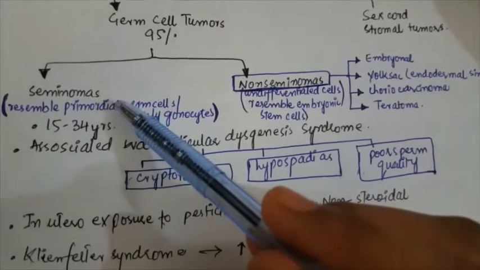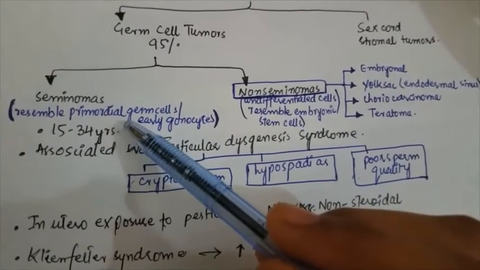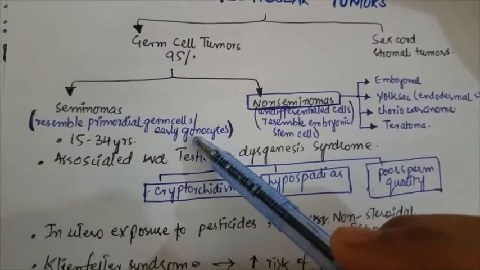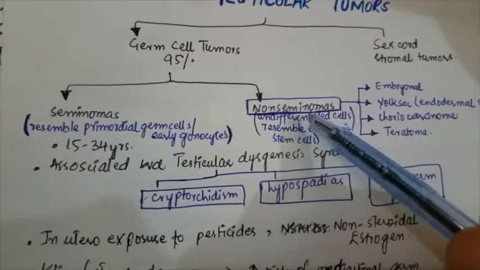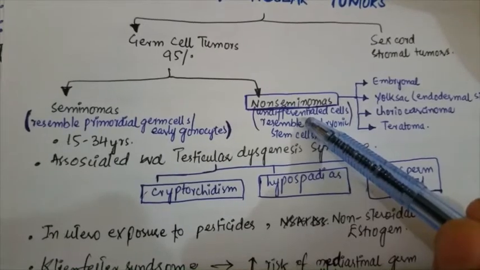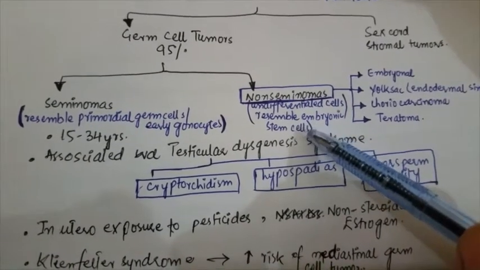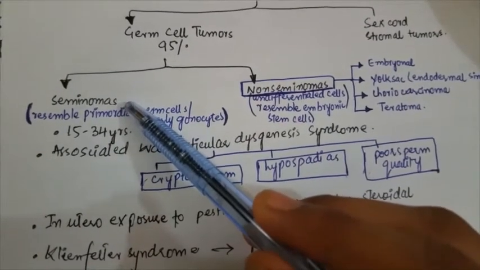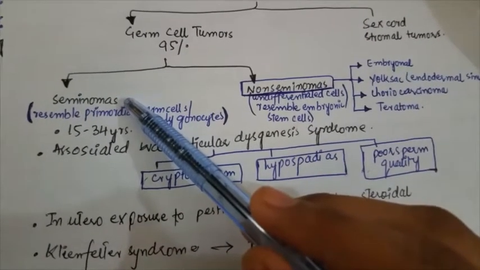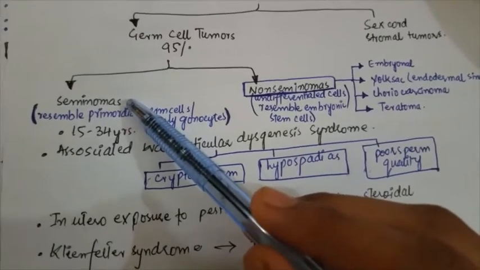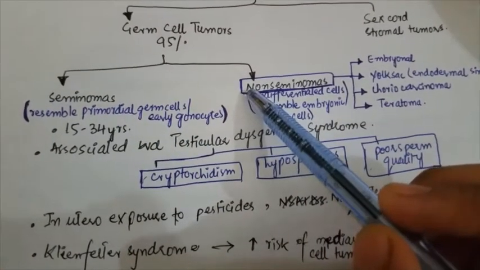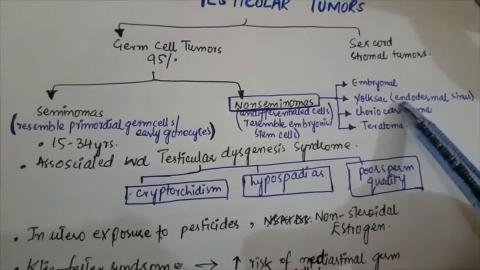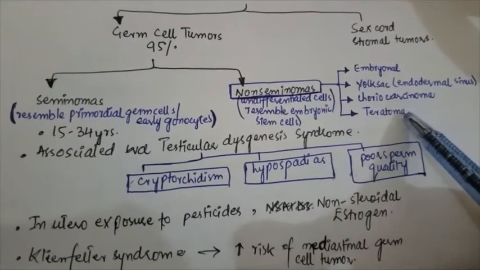Seminomatous tumors are those which contain the cells that resemble the primordial germ cells or the early gonocytes, and non-seminomas are those which contain the undifferentiated cells that resemble the embryonic stem cells. Seminomas are further classified into two categories: classical seminomas and the spermatocytic seminomas, and the non-seminomas are further classified into four categories: embryonal, yolk sac, choriocarcinoma, and the teratoma.